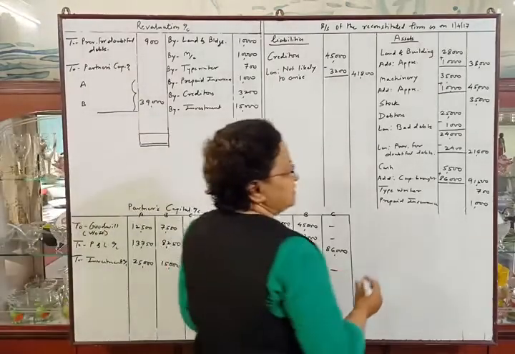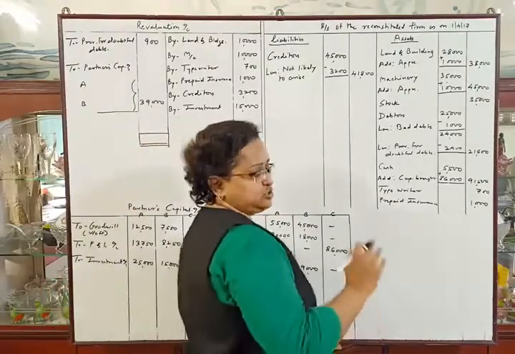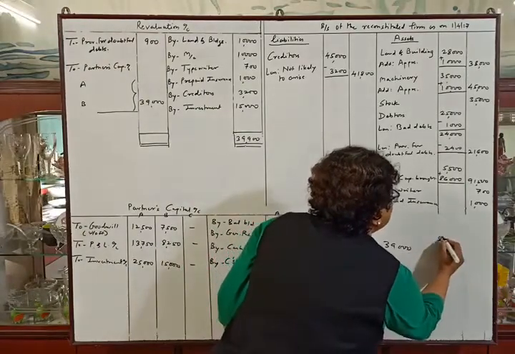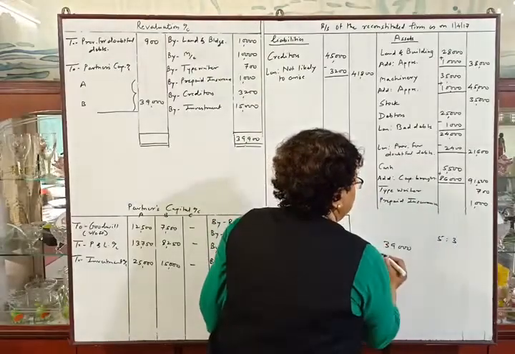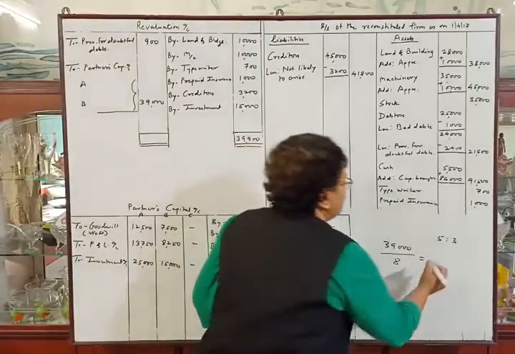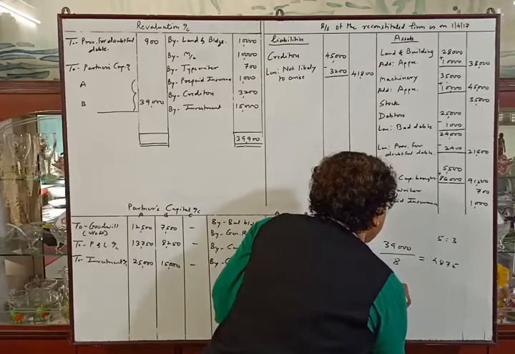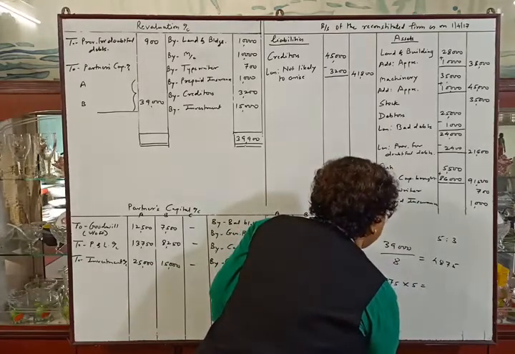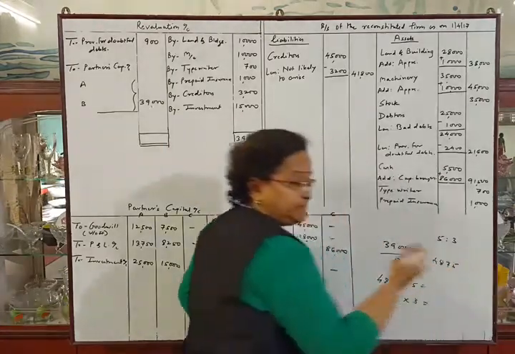So you can see, I will teach again the distribution of profit, distribution of any amount. We will distribute 39,000 in the ratio of 5:3. It means we add 5 plus 3, 8. We will divide by 8. So the division will be 4875. And now 4875 into 5 will be the first partner's share, and 4875 into 3 will be the second partner's share.